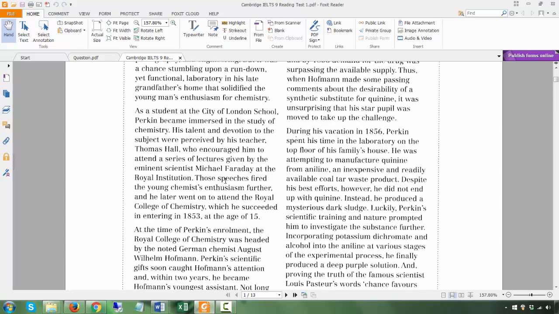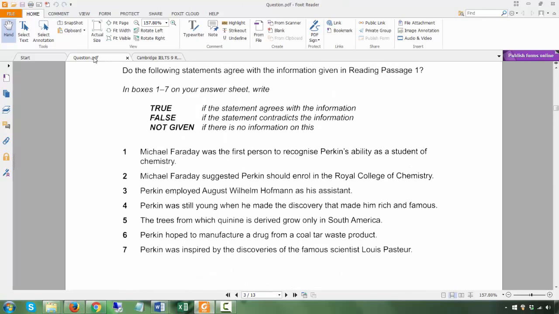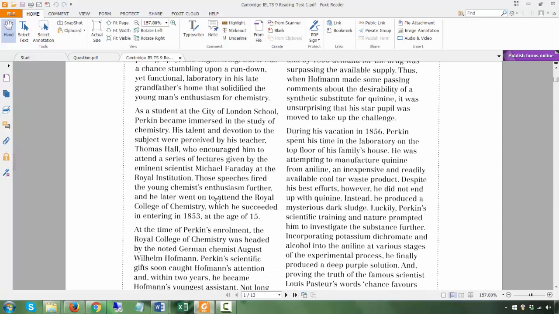No. It just says that the speeches fired the enthusiasm, and then he later went on. It did not say the speeches made Perkins attend. It just says he later went on.